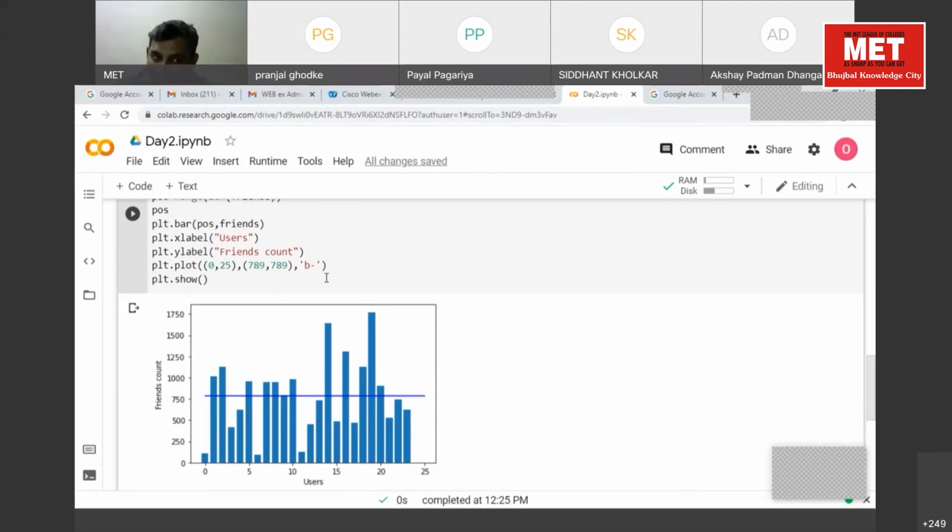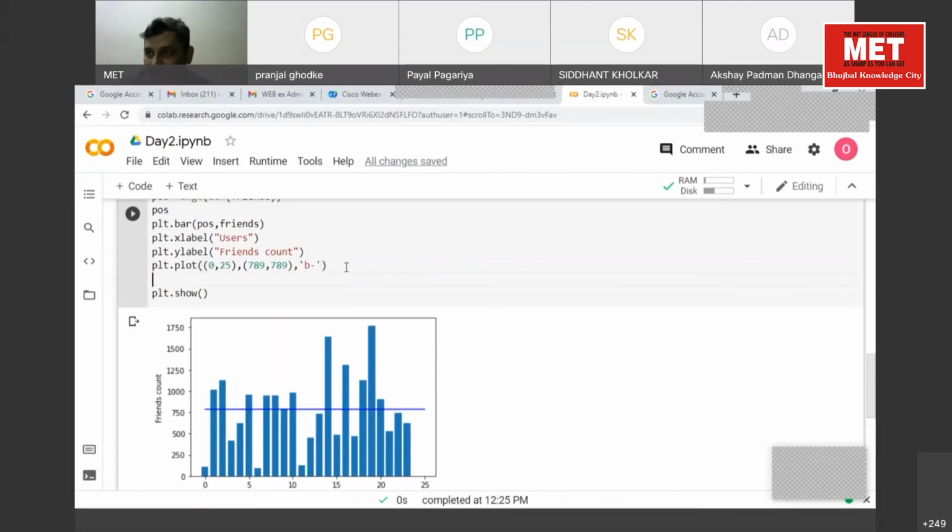First is your X, second is your Y, and third is the format specifier, how you want to plot the line. b is color, minus is the format specifier. Hope this is clear. Is there any difficulty?